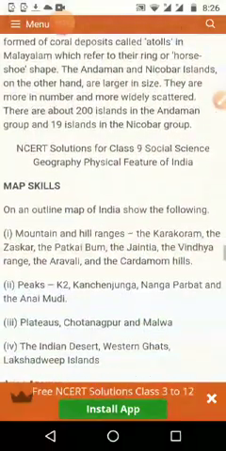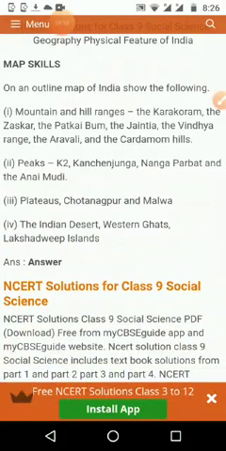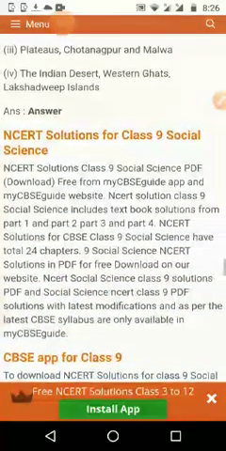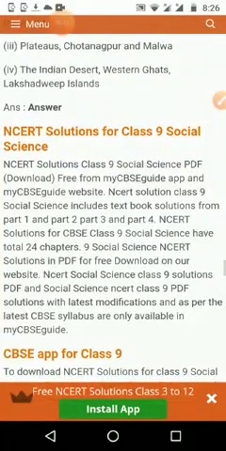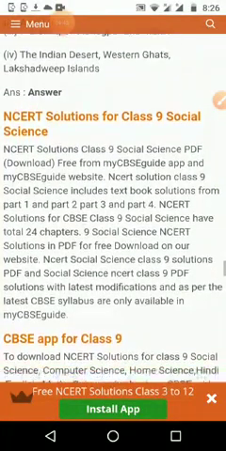Everything we explained. Then the map skill, we will take after school reopens, because we want to learn it very clearly, as it is very useful next year. We want a clear understanding about each and every area.